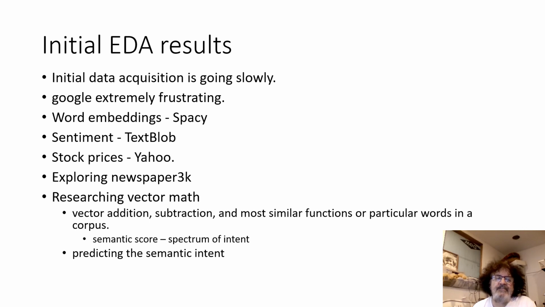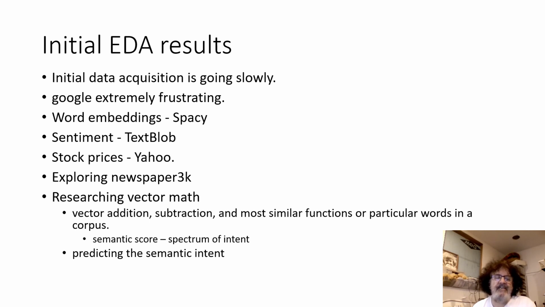I'm trying to do some research on vector math, vector addition, subtraction, and the most similar functions of particular words in a corpus, but developing a semantic score and a spectrum of intent in the individual articles is something I'm trying to work out.